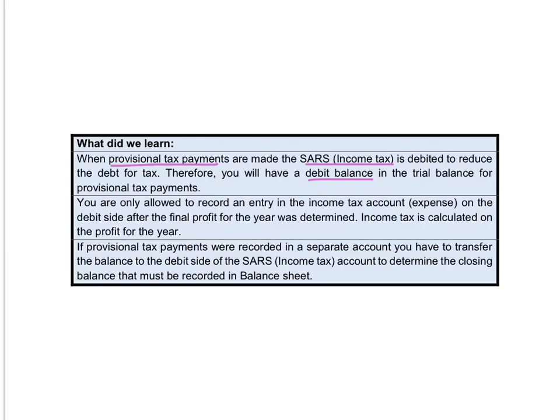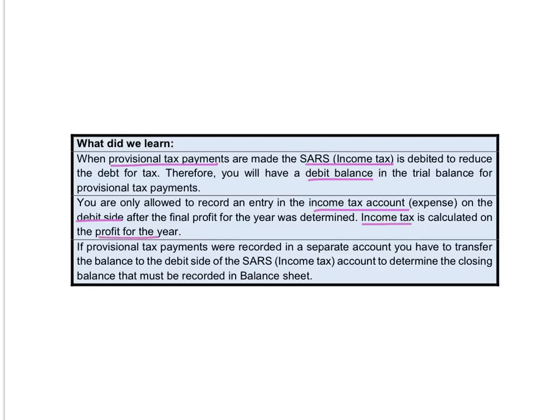You are not allowed to record any entry in the income tax account, that is the expense for the business, on the debit side before the final profit was calculated, because only when we completed all the adjustments and the bookkeeper and the auditor are satisfied with the books can you calculate income tax. And then you will only record the income tax on the profit for the year.